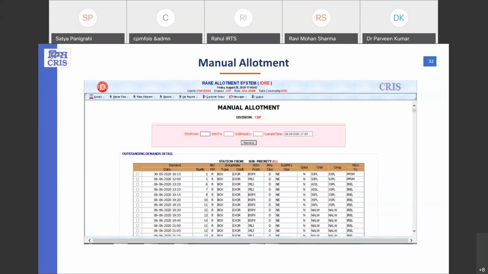Just as shown in the diagram, indents can be found depending upon the station from, station to, and sub priority for a date, and any indent can be picked, authority details can be filled out, and no constraint is applied. Simply, the particular indent which is selected through the task is allotted.